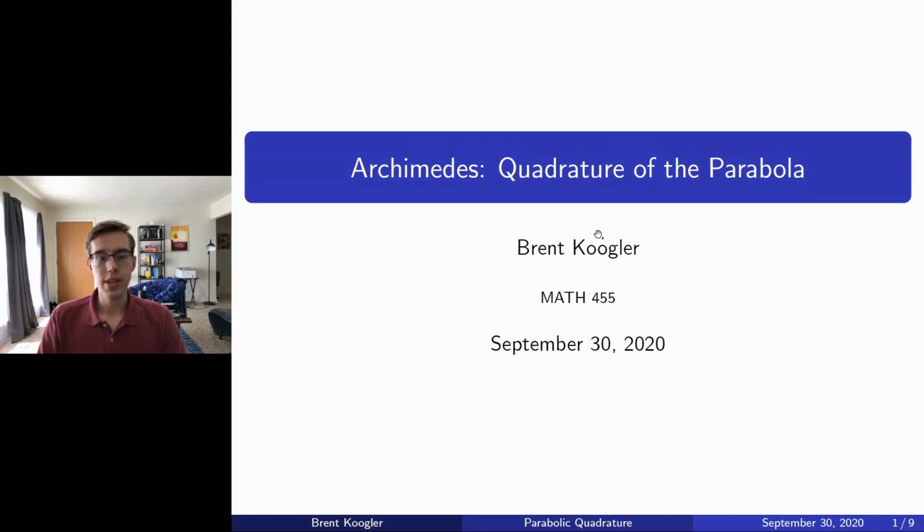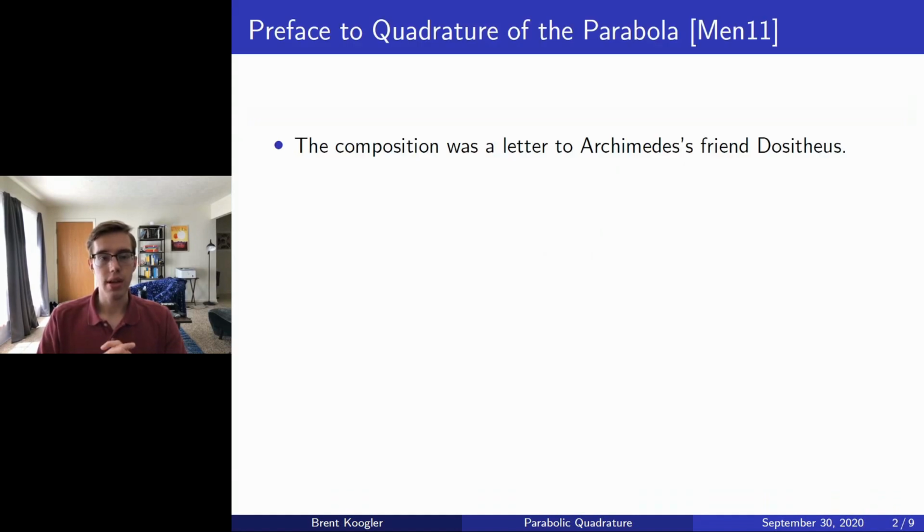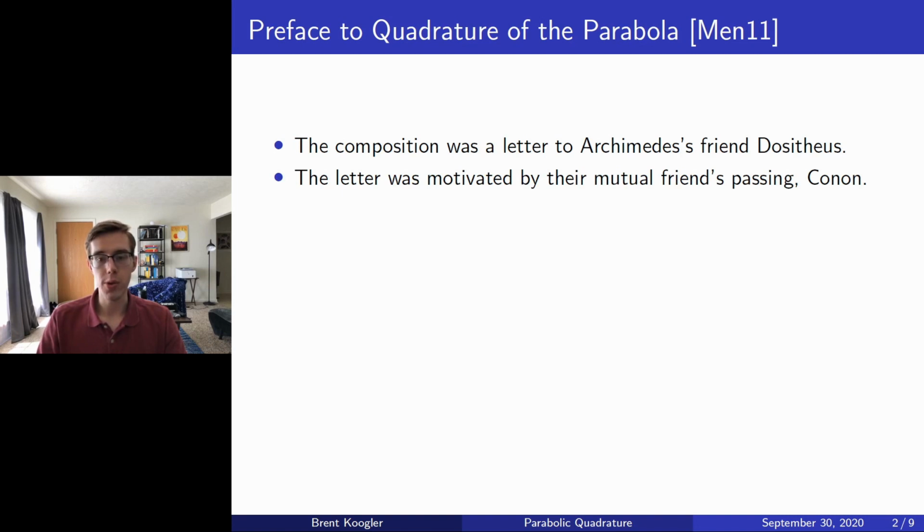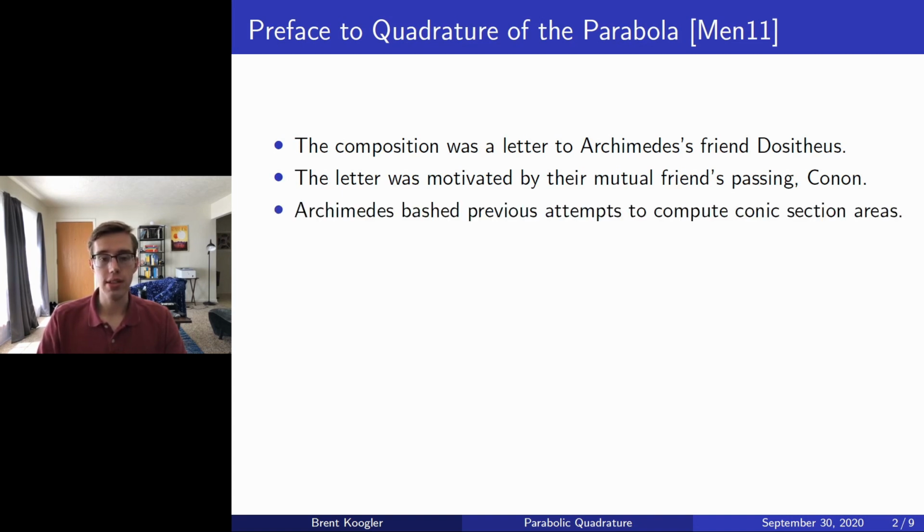In this presentation, we consider Archimedes' work Quadrature of the Parabola. In this, Archimedes wrote a letter to his friend Dositheus that was motivated by their mutual friend's passing, that mutual friend being Conon. It turns out that all three of them had been interested in geometry, and so Archimedes talked about how there were previous attempts to compute the areas of certain conic sections, but those previous results relied on lemmas whose truth was not known, since the proofs didn't exist.